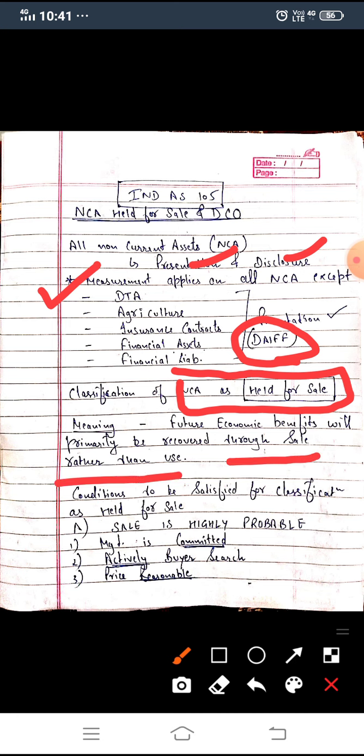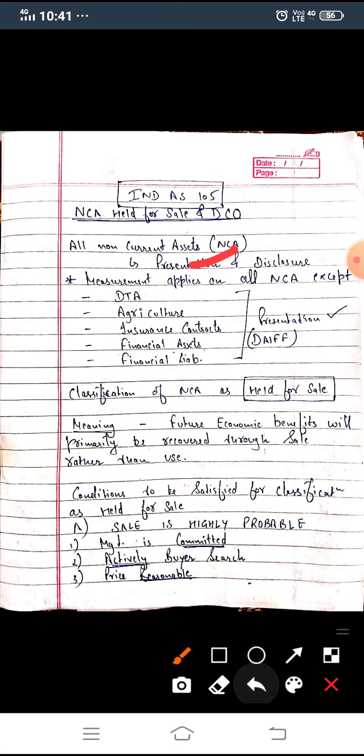rather than use. Now let's talk about the conditions to be satisfied for classification. Primarily there are two conditions that are to be satisfied for classification of an asset as held for sale. The first condition is that the sale is highly probable, meaning the probability of selling that asset is high.